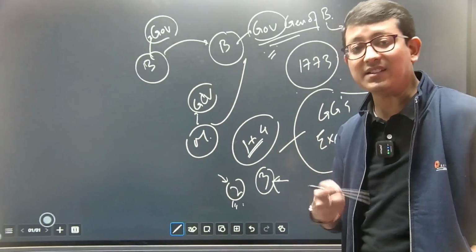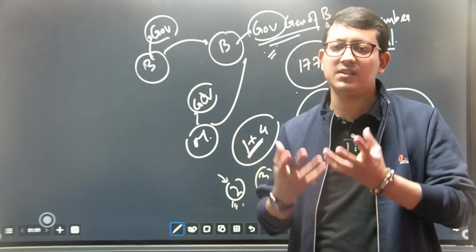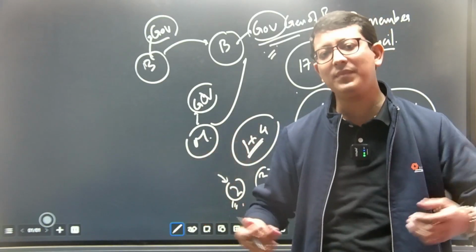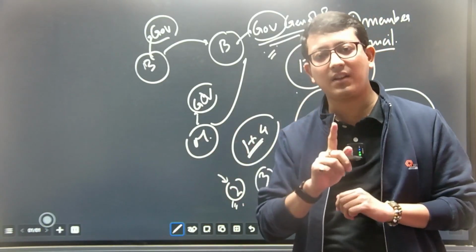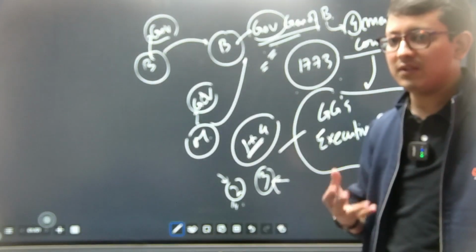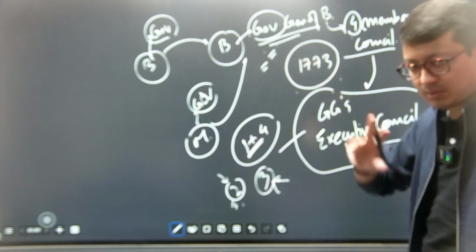So because of this the Governor General was only given a casting vote, ठीक है। कभी अगर कोरम के वजह से if there is a division, दो यहाँ पे, दो वहाँ पे, एक यहाँ पे, एक यहाँ पे, so the Governor General is going to only have a casting vote, ठीक है। So Governor General को हमने क्या नहीं दिया, we did not give him a veto power, ठीक है। So in this idea this was the third provision that we have.